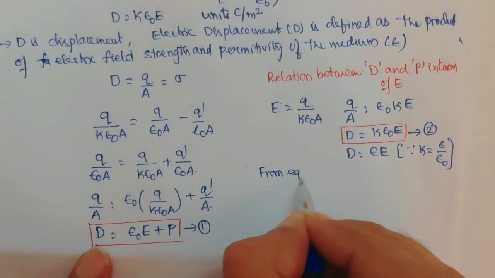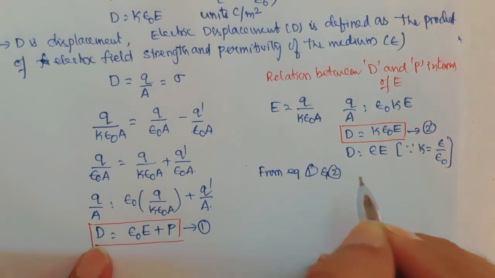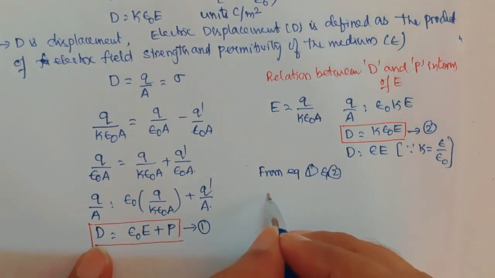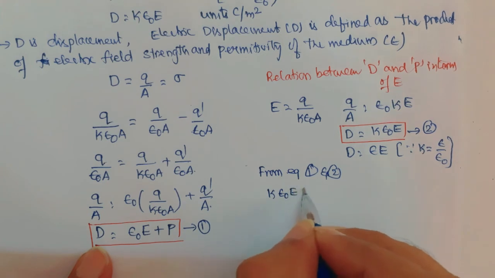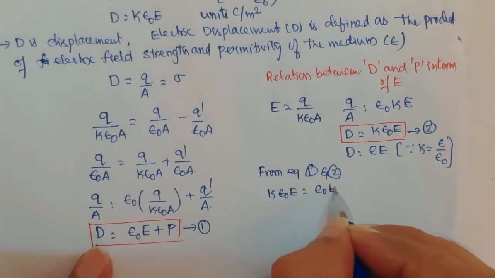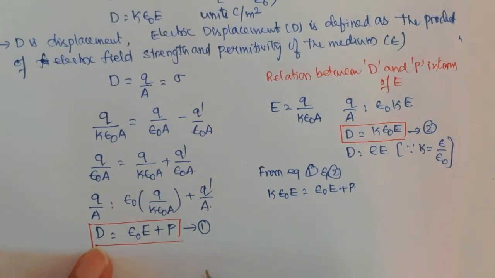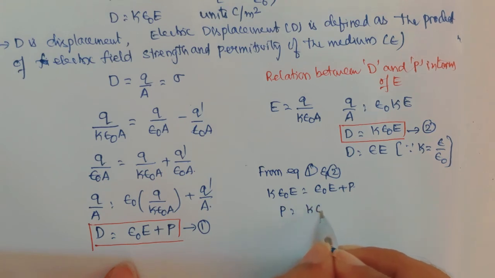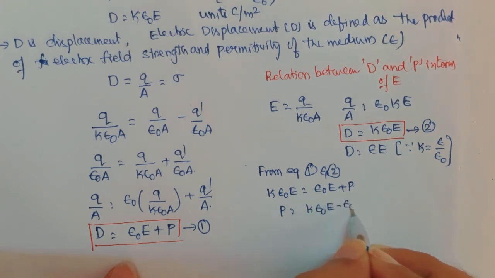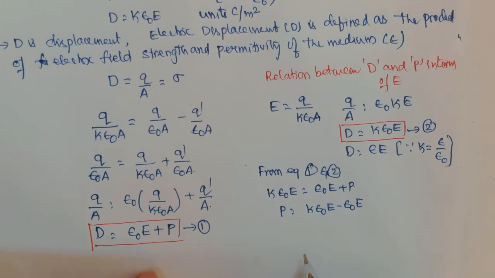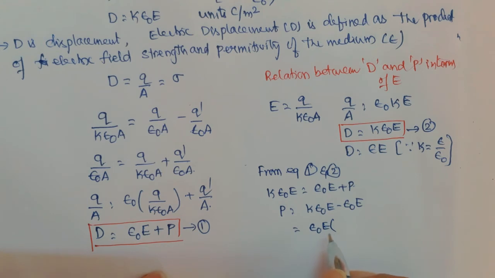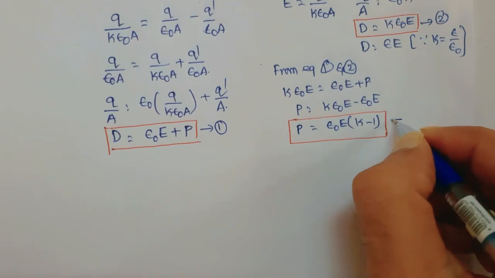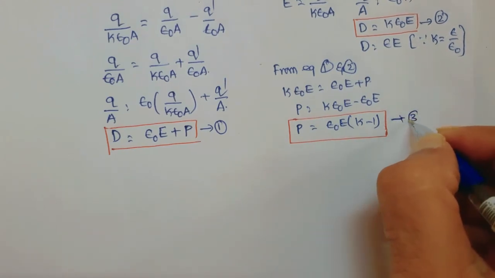From equation 1 and 2 you can write that k epsilon naught E is equal to epsilon naught E plus P. Then you can write that P is equal to k epsilon naught E minus epsilon naught E, which is epsilon naught E into k minus 1. This is equation 3.